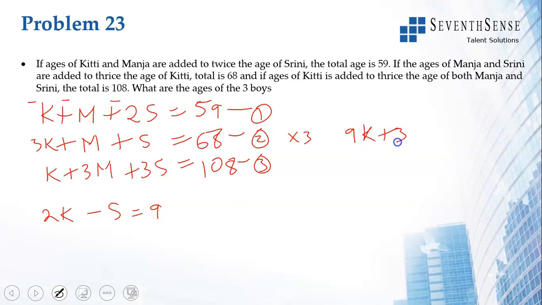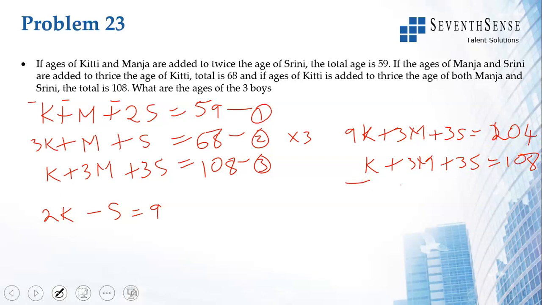You get 9k plus 3m plus 3s is equal to 68 into 3, which is 204. K plus 3m plus 3s is 108. Subtract. 8k is equal to 96. K is equal to 12. Who is K? Kitty. Kitty is 12.